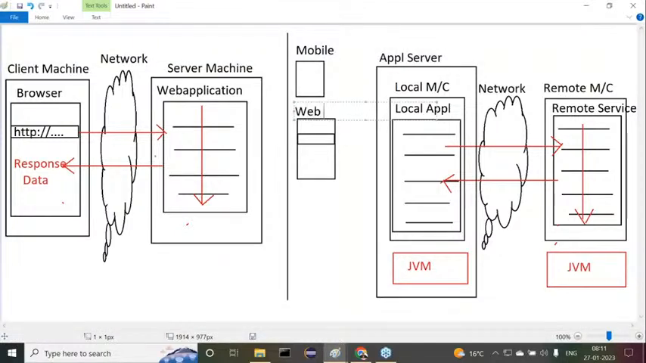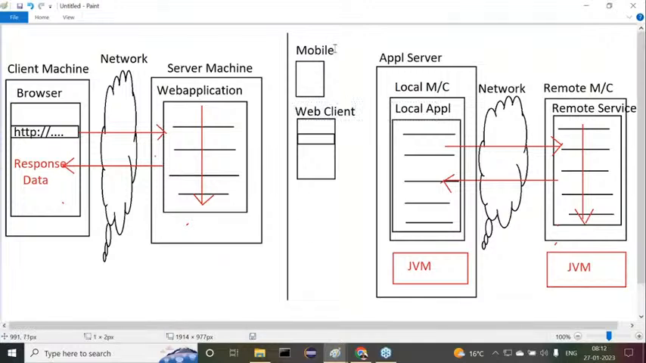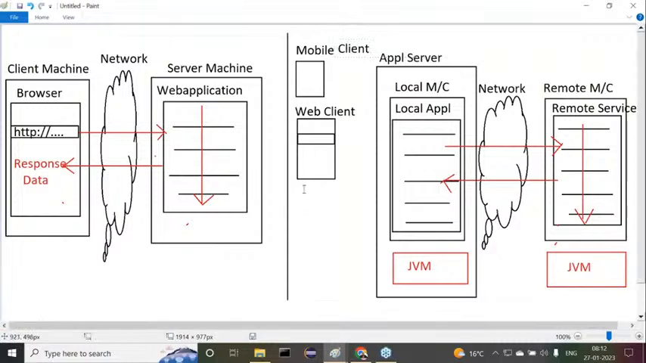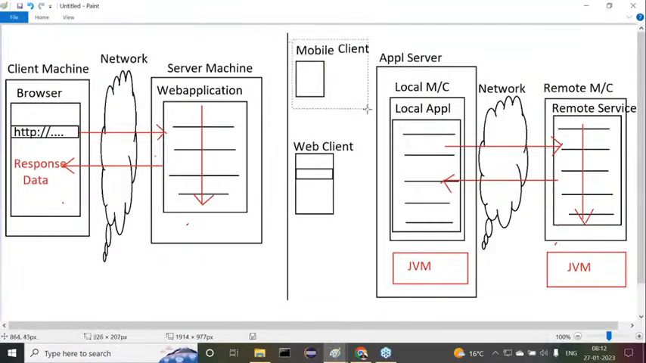Observe carefully. Got my point or not? This may be a mobile client, or it may be a web client. Anything, it may be anything. Like this, we are able to have so many components, so many clients are available here.